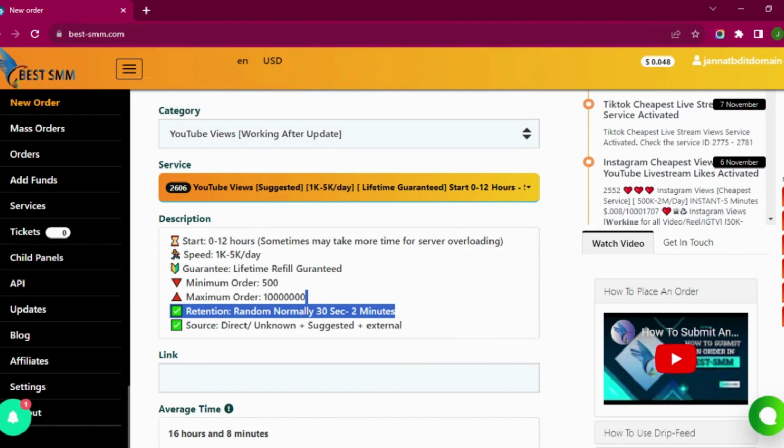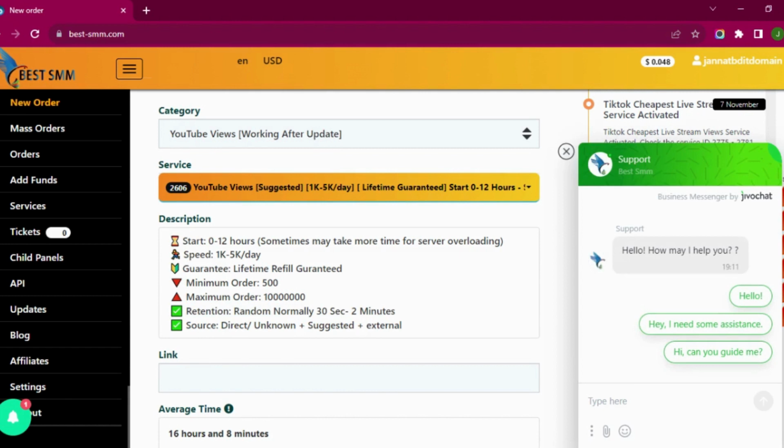On this SMM panel, you will get lots of TikTok services as well. So here they have lots of TikTok services, and that is in my category section: TikTok space listener, TikTok followers.